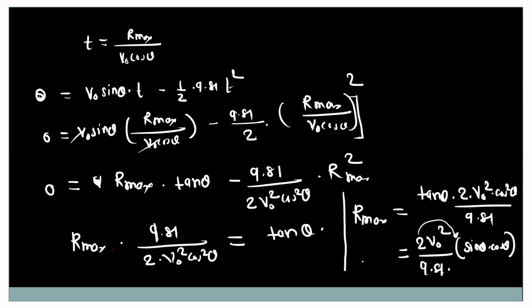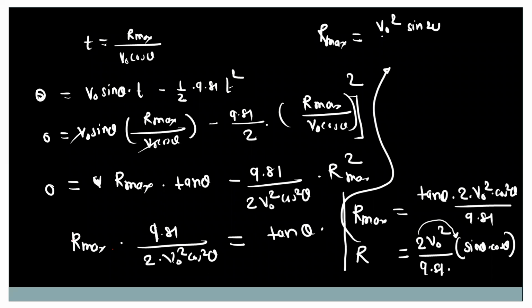Okay, so finally we will get the equation. Rmax is equal to V naught square sin 2 theta divided by, so we can write 9.81 as g. So this is the final equation for the range. Rmax, that is the range of projectile, is equal to V naught square into sin 2 theta upon g. By using this formula, we can find out the maximum distance covered in the horizontal direction if the initial velocity and the angle of projection are given.